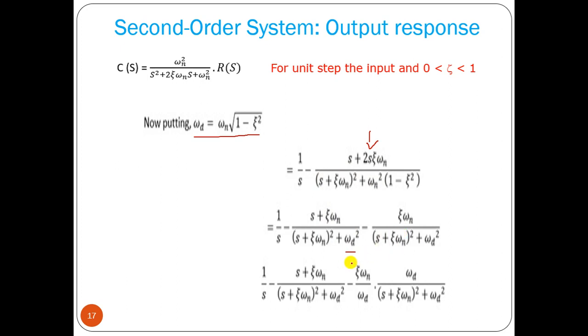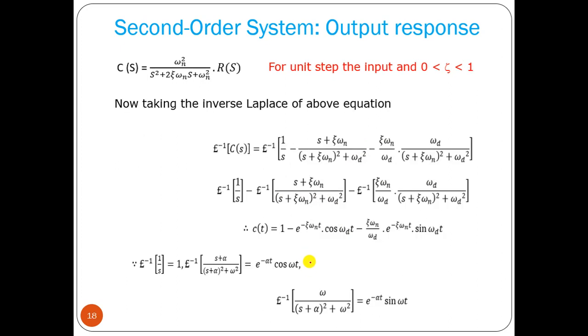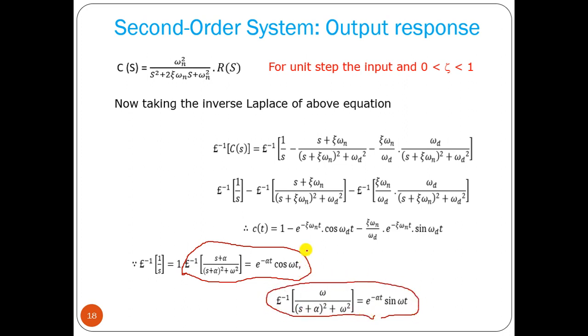Then this factor we are writing in this particular form, s plus alpha divided by (s plus alpha) square plus omega square, because this factor then becomes e to the power minus alpha t cos omega t. Another factor is omega by (s plus alpha) square plus omega square, this is e to the power minus alpha t into sin omega t. So the actual aim is to write in these two forms. Then we can take the inverse Laplace transform.